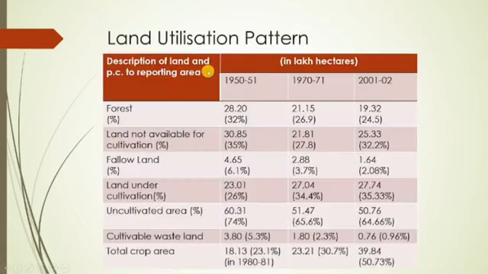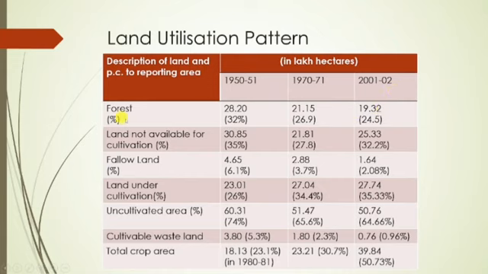And if we look at the data of the land utilization pattern, forest in 1950-51 was 28.28 lakh hectares, right? After that, in 1970-71 it becomes 21.15, and then 19.32 in 2001.